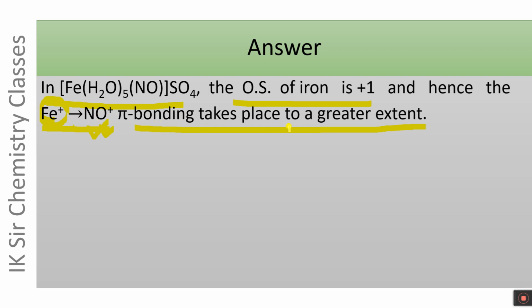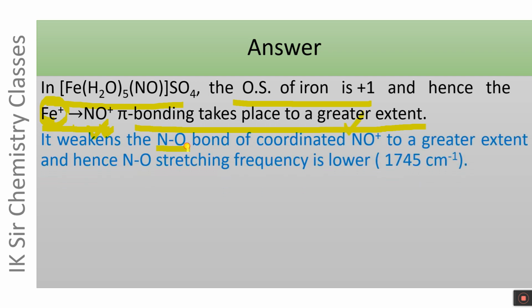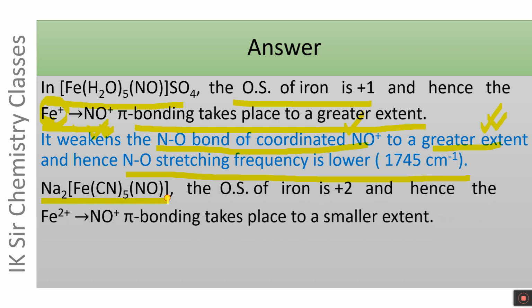Since this pi bonding takes place to a greater extent, it weakens the NO bond of coordinated NO plus ion to a greater extent, and when the bond is weakened to a greater extent, the NO stretching frequency is lower, 1745 centimeter inverse.